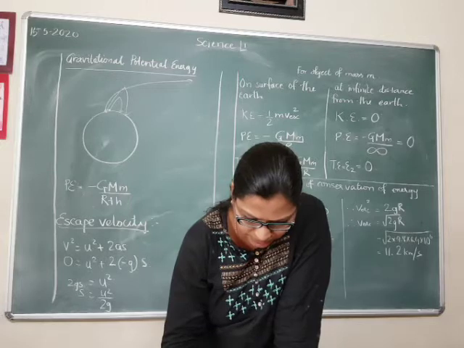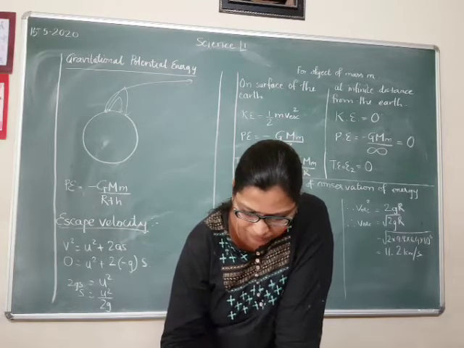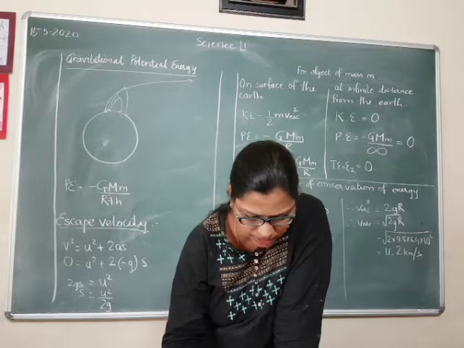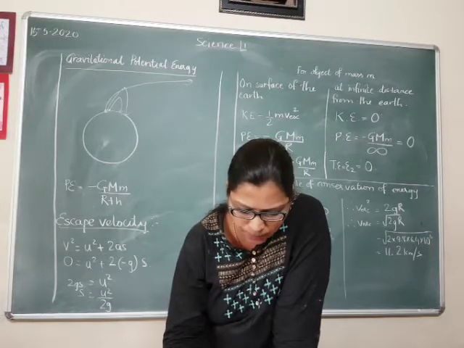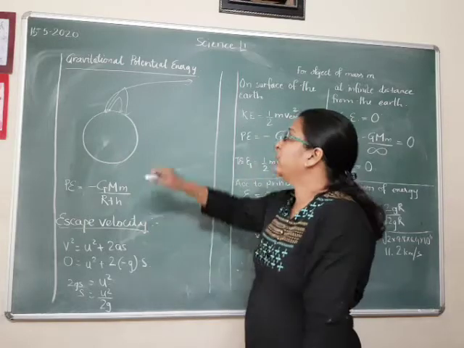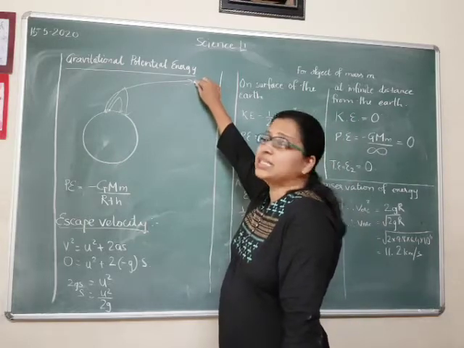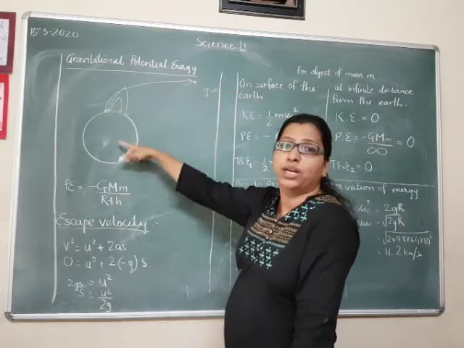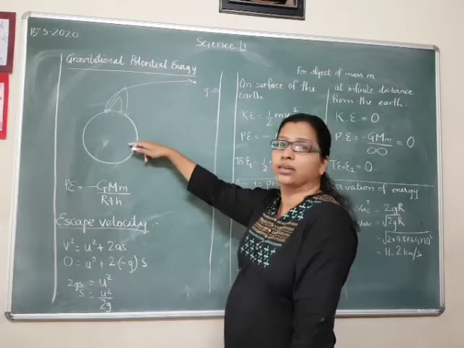For an object at infinite distance from the earth, the value of g is 0. Earth's gravitational force does not act on the object. So it is more appropriate to assume the value of potential energy to be 0 there. So here, if the object is lying here, the gravity is 0 here. Gravitational pull is 0 here by the earth, right?